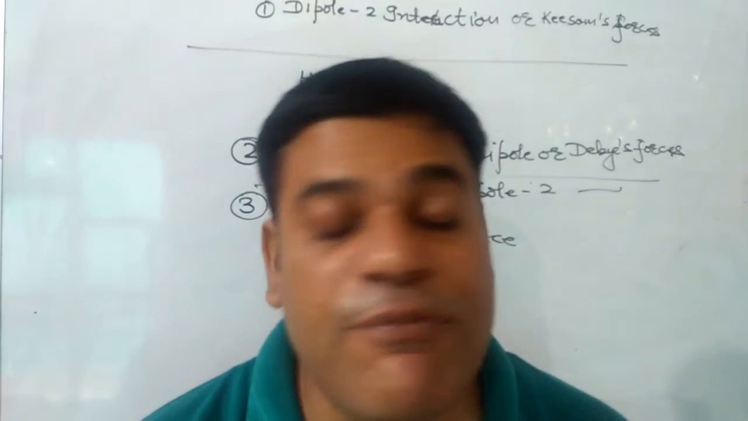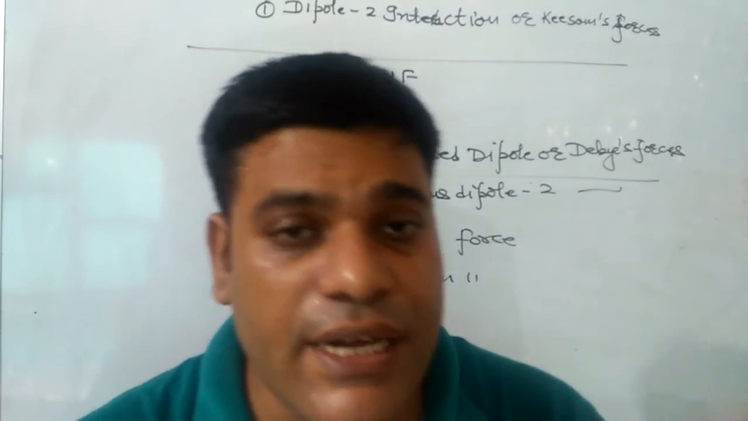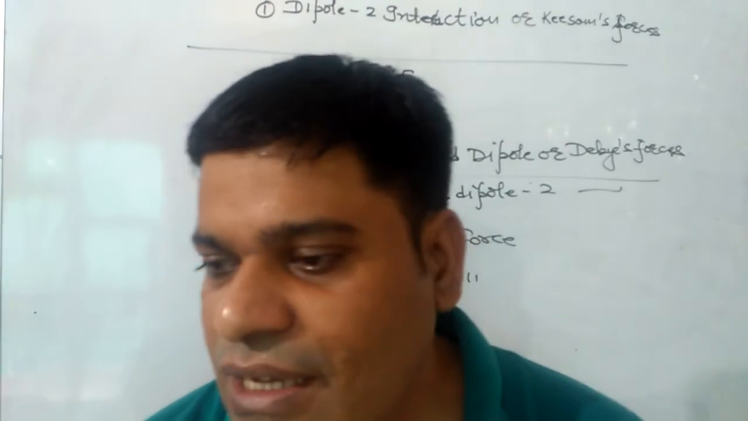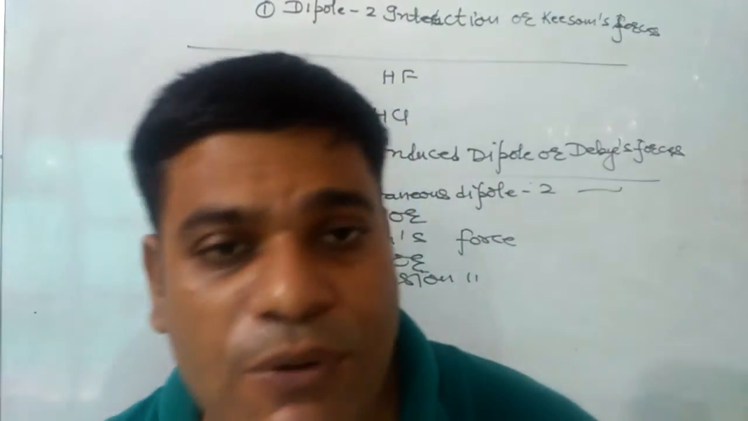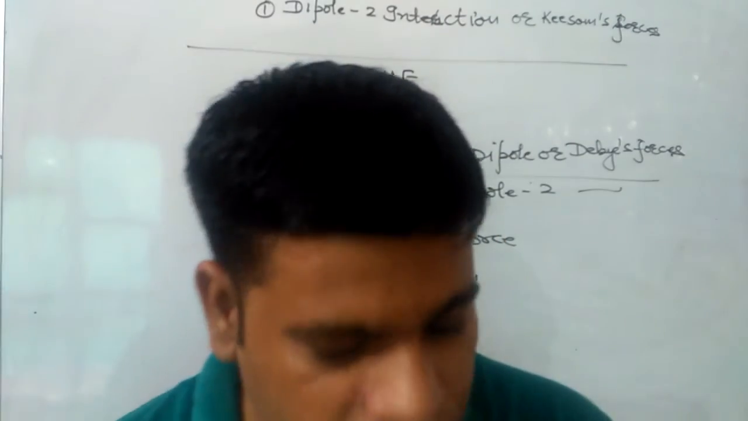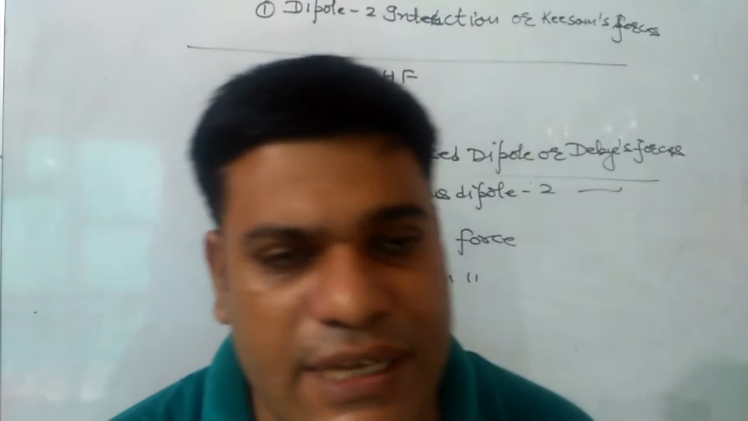After that, fourth type will be ion dipole. The attraction between one ion and one polar molecule is known as ion dipole. And the last one is ion induced dipole. Attraction between an ion and a non-polar molecule is known as ion induced dipole interaction.